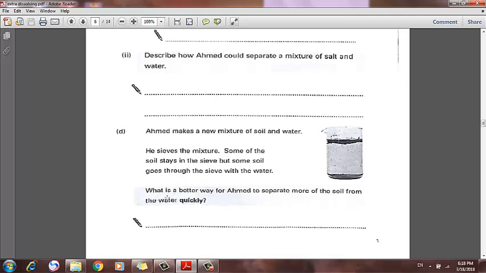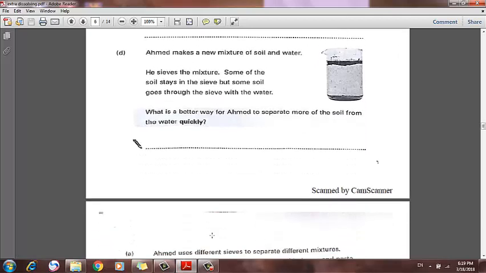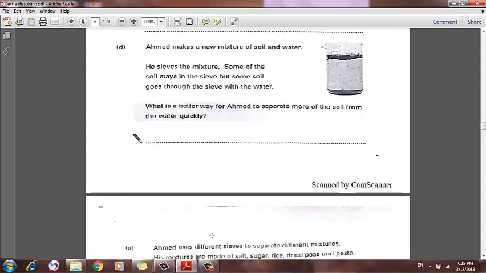What is the better way for Ahmed to separate more of the soil from the water quickly? As you know, soil is insoluble in water, and the only way to separate an insoluble solid from its solvent is using filter paper in the filtration process. So the better way for separating the soil from the water is filtration, because water will pass through the filter paper while soil will stay in the filter paper.